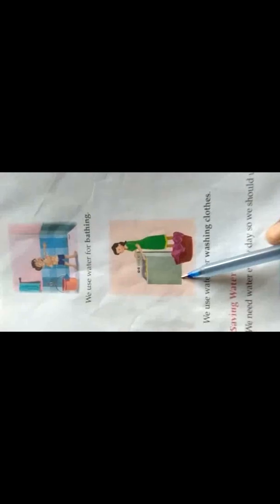Suppose many of your clothes are dirty, what does your mother do? She washes all the clothes in the washing machine, and for washing the clothes, what is the most important thing we need? Water. Yes. So we use water for washing clothes.